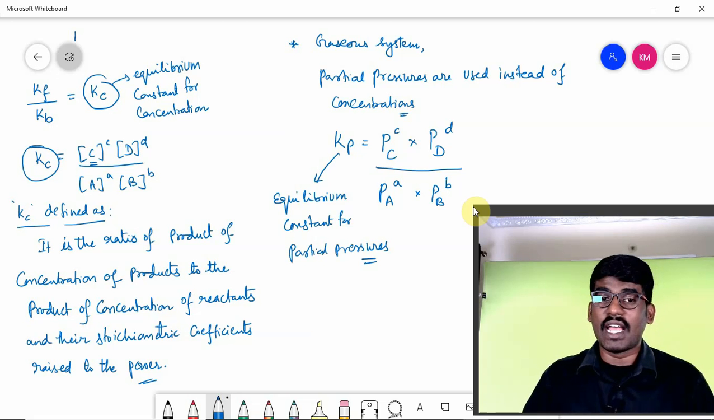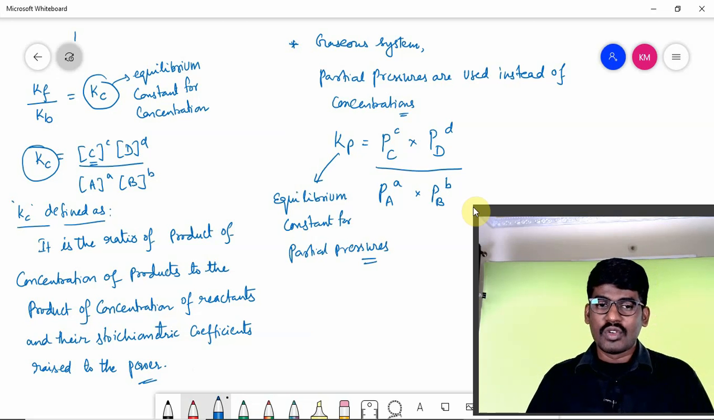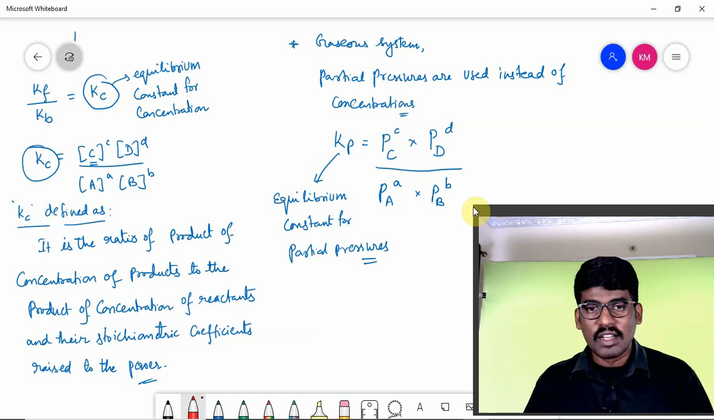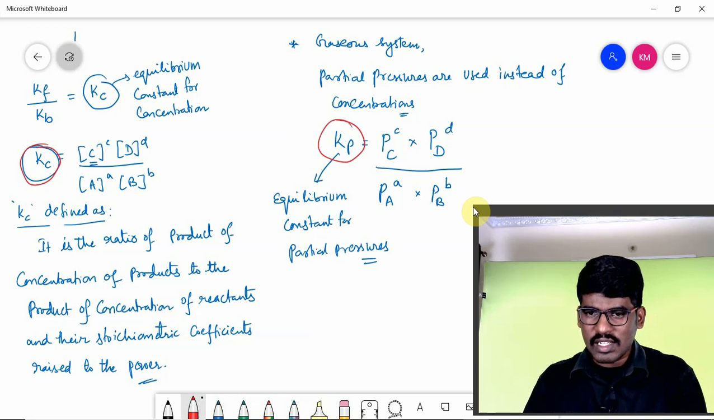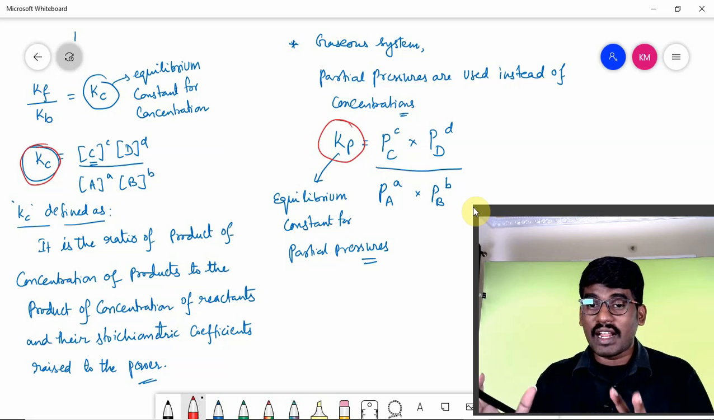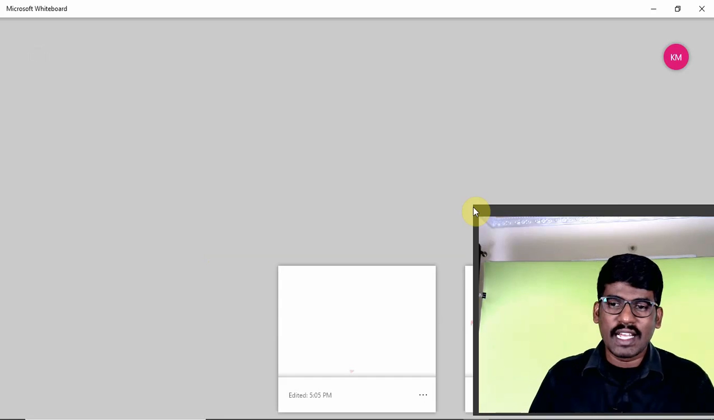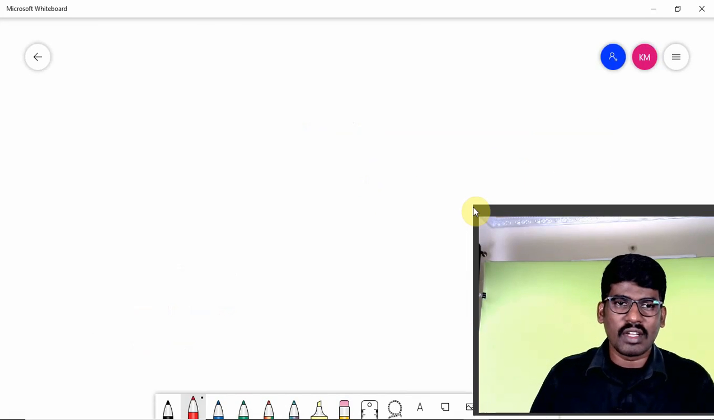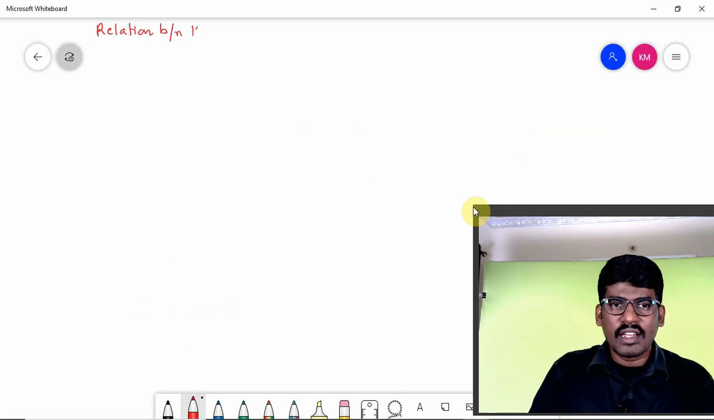So we have two types of equilibrium constants. One is Kp and another one is Kc. Kc is meant for the equilibrium constant for concentrations. Kp is meant for the equilibrium constant for pressures. Hope you understand. Now we are trying to relate both Kp and Kc. So the next topic we are going to talk about is the relation between Kp and Kc.